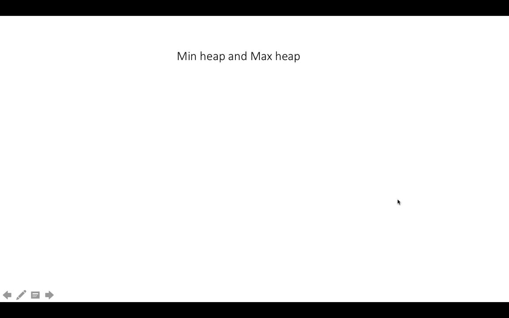Today we are going to discuss the min heap and the max heap and all the operations of the heap. Heap is one of the most important data structures in the data structures and algorithms field. Using heap, we can solve many different problems very easily. There are many popular programming interview questions that can be solved using the heap.